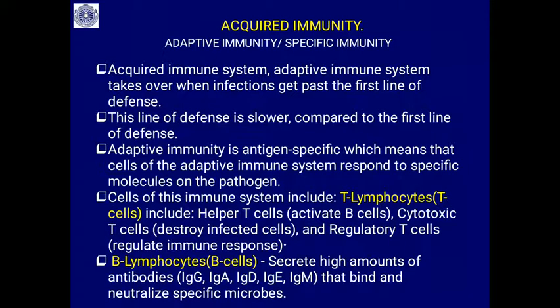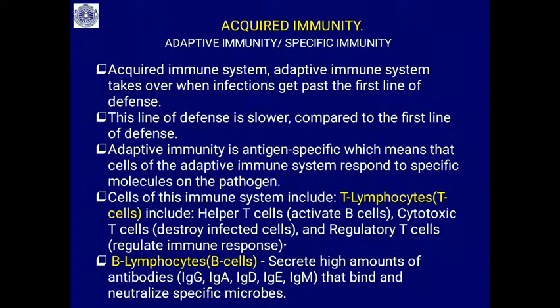This line of defense is slower compared to the first line of defense, which works within a minute or within an hour, but this takes some time. It works slower. The adaptive immunity is antigen specific. It is very specific immunity.